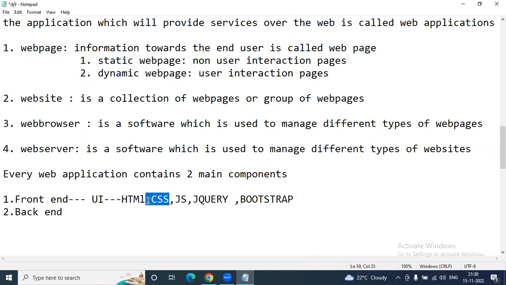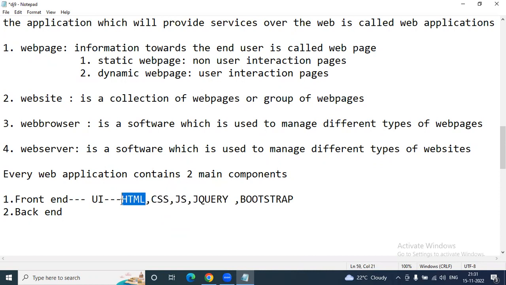And what does CSS stand for? Cascading Style Sheets. The main purpose of CSS is to add styles to the HTML pages, like coloring, font style, borders, alignment, image color, and background of web pages. Everything we can do with CSS only. Without HTML, there is no use of CSS. We can't do much using CSS alone.